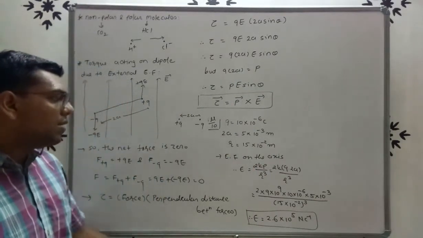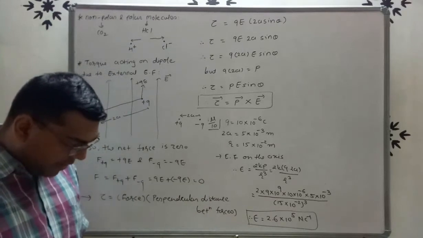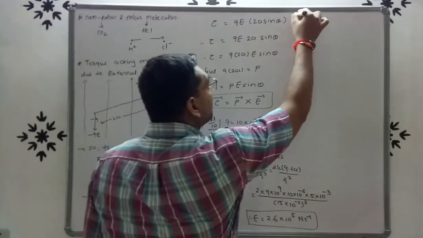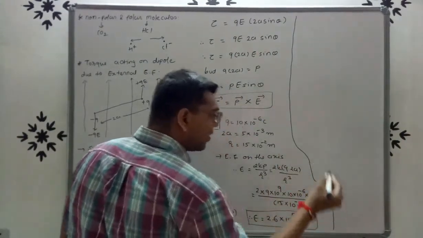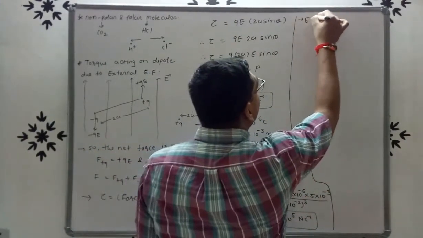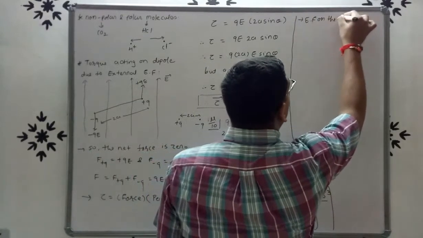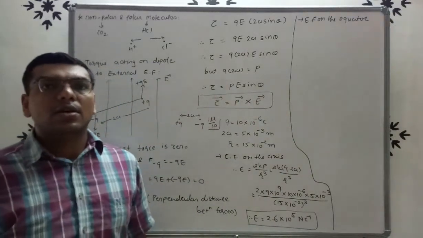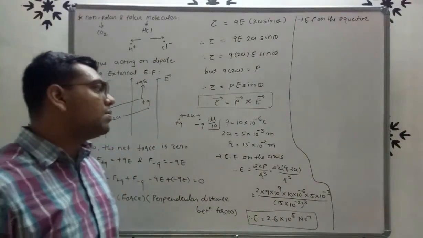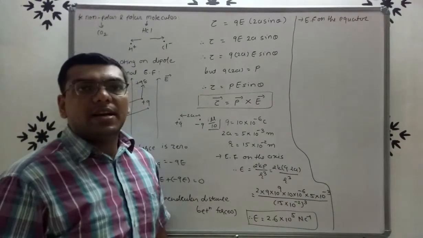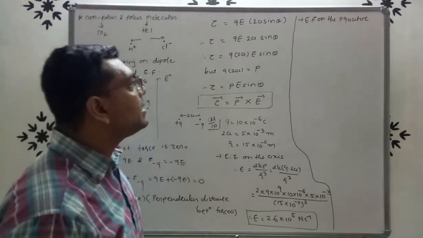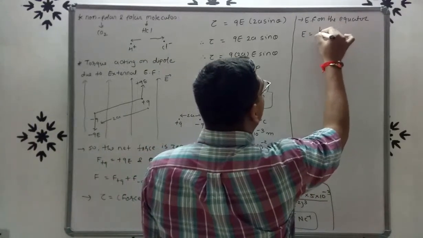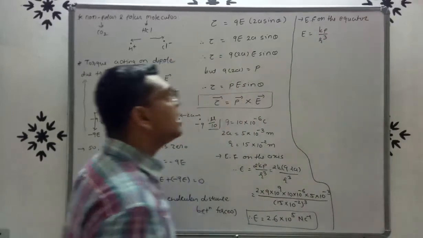Now we have to find out the electric field on the equator at distance 15 centimeter, right? So here the formula is E is equal to kp upon r cube, right?